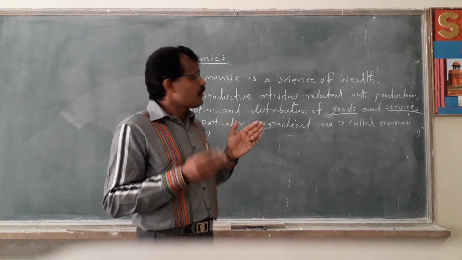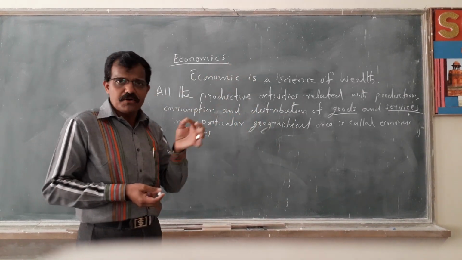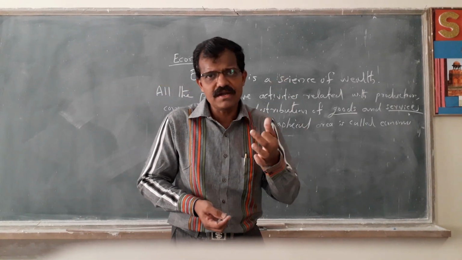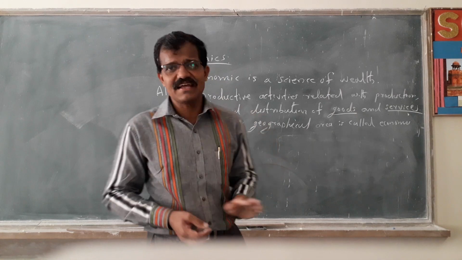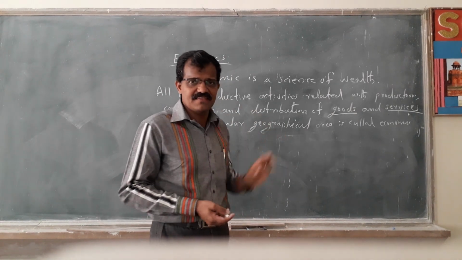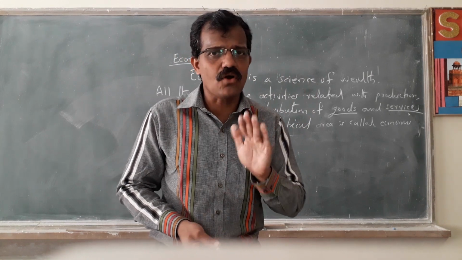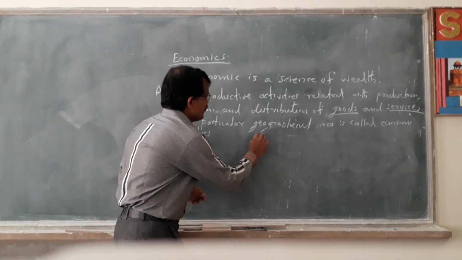So we want to see what the requirements of production are. If you want to manufacture or produce goods, different things are necessary. What are the things necessary for production? This is called factors of production.